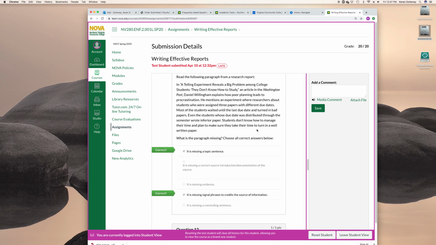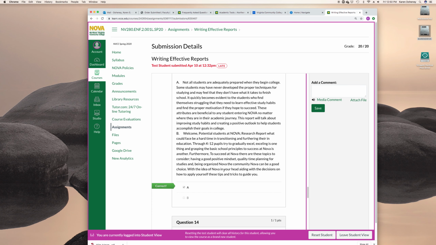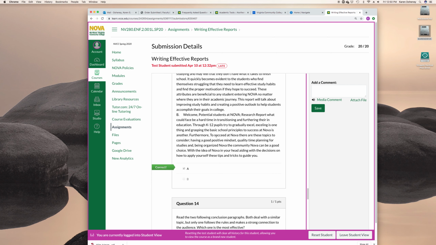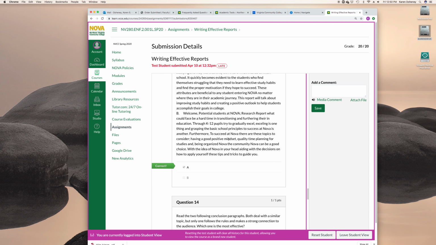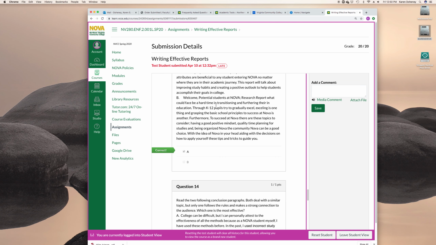Then we don't have a full sentence here, okay? That's not how you use a semicolon. Through K-12 pupils, I think that's probably those, so we've got a lot of errors. To success at Nova, that should be succeed. To succeed at Nova, there are topics to consider. So this is really poorly organized. And then look at this. Then we have "you" in the thesis statement, okay? Can't put "you" in the thesis statement, ever. Can't put "you" in academic writing, period. So this one is clearly not a good choice for an effective introduction. The student has made so many errors.